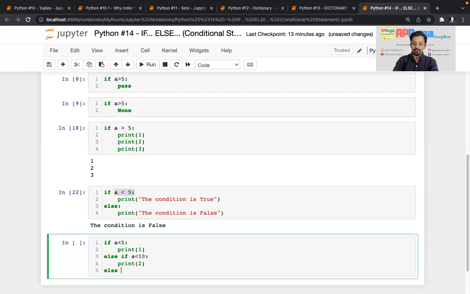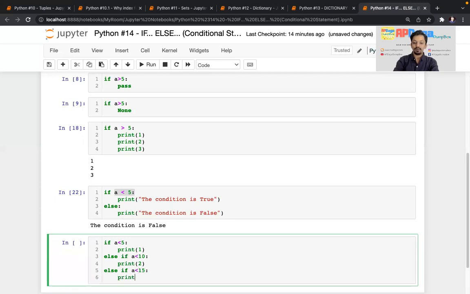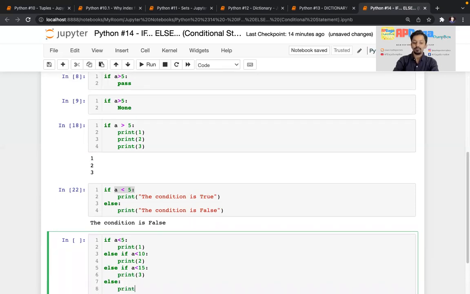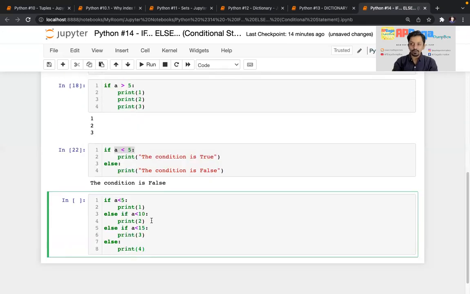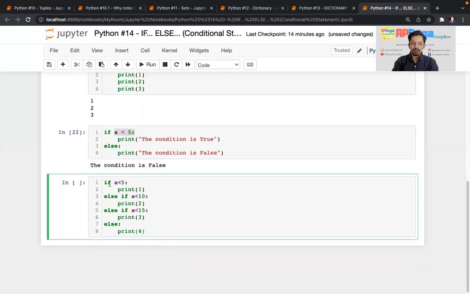Then else if a is less than 15, then print 3, and else print 4. Right. Now for your ease of understanding, I have written else if, right? But I think it won't work because it is not the correct syntax. Let me check. See, the flow is very simple.